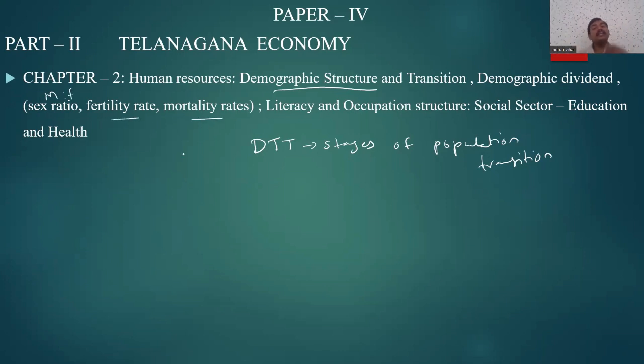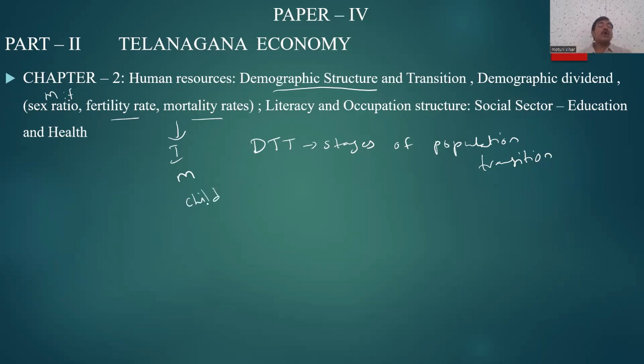What are the fertility rates which are present in Telangana? What are the mortality rates which are present in Telangana? So in this way, we need to focus on all kinds of mortalities. Again, it is infant mortality rate, it is maternal mortality rate. So we need child mortality rate.